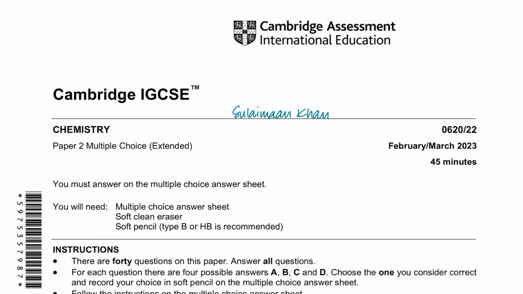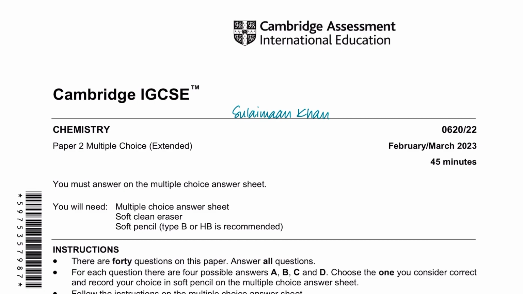Hey everybody, so today we'll be solving the February-March 2023 exam paper, the code for which is 0620/22, essentially the IGCSE MCQ paper, and it is very important for IGCSE students as well as the O-level students to go over this paper because you need to understand that the recent papers give you an idea of how Cambridge is most likely going to test you guys in the upcoming May-June examination.